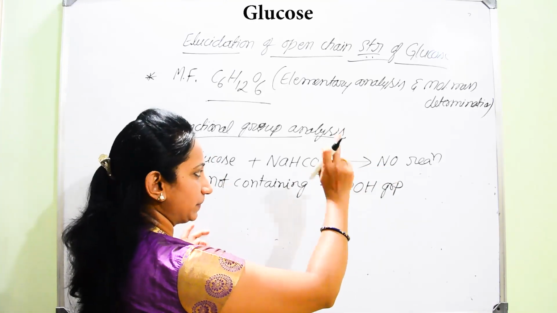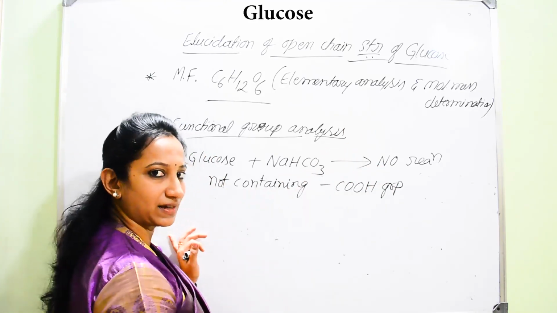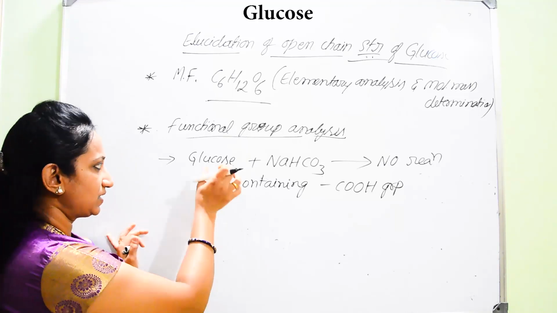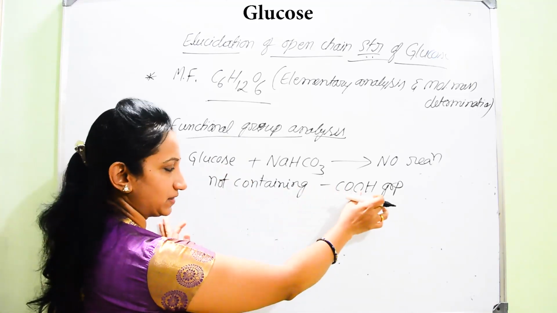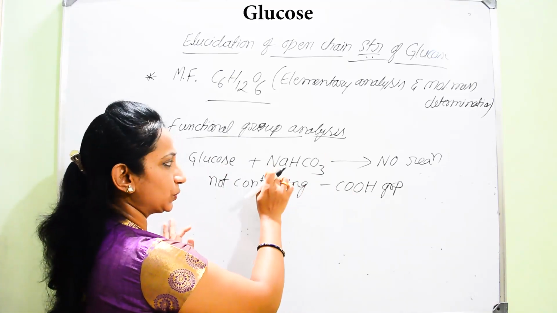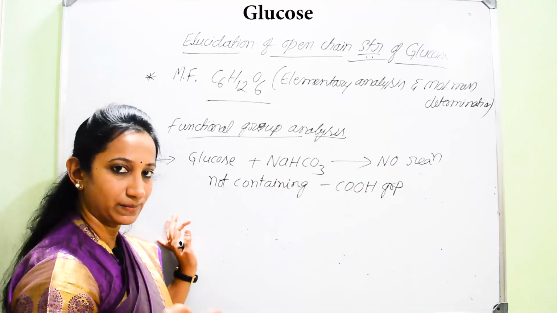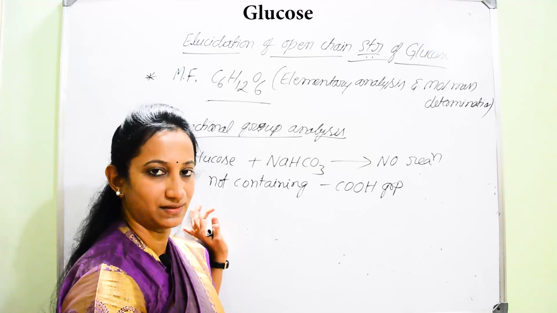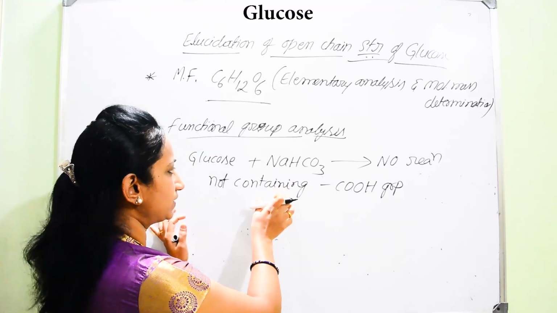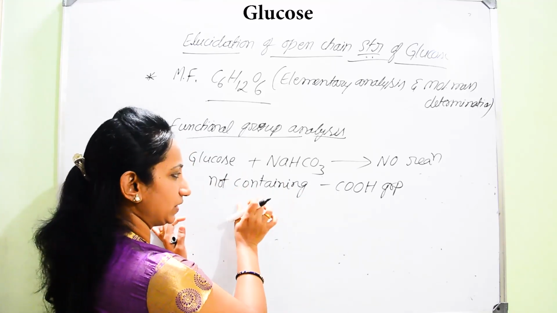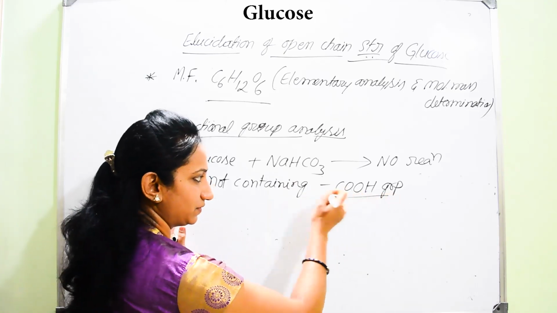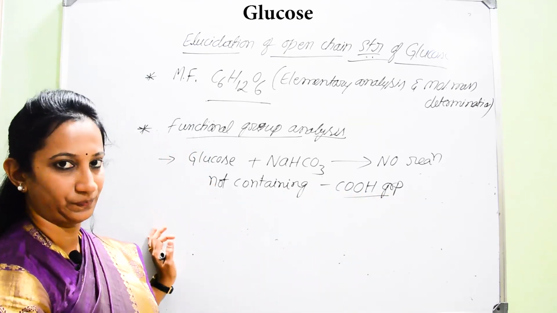That effervescence would be due to the release of carbon dioxide. That means if glucose had contained a carboxyl group, it would have reacted with sodium bicarbonate to release carbon dioxide gas, which gives effervescence. So it proves that glucose is neutral in nature because of the absence of a carboxyl group.